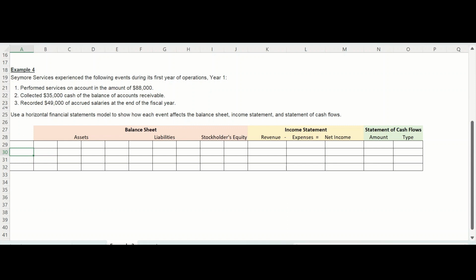So the accounts that are affected by number 1, performed services. We know that is service revenue, and revenue has a positive effect on retained earnings. So we have a positive 88,000 under retained earnings.